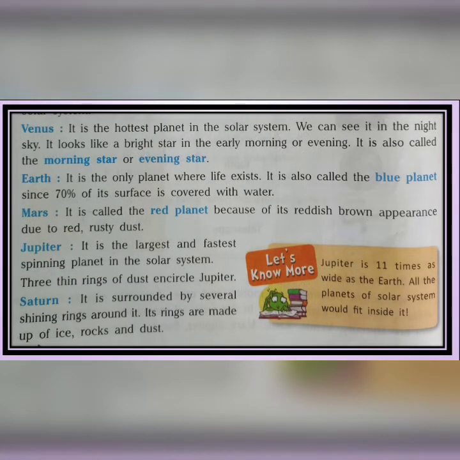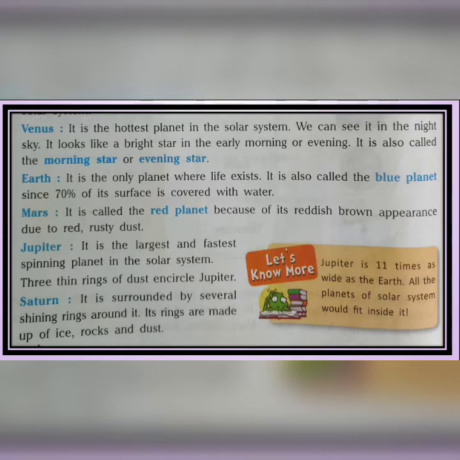Then the second one is Venus. It is the hottest planet in the solar system. We can see it in the night sky. It looks like a bright star in the early morning or evening. It is also called the morning star or evening star.